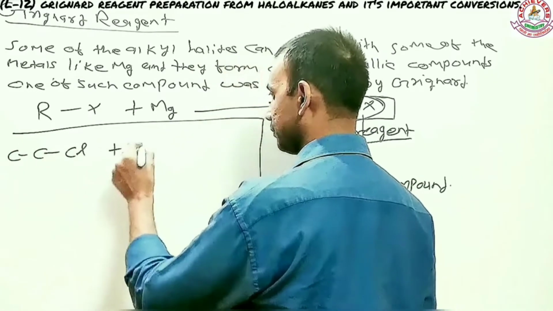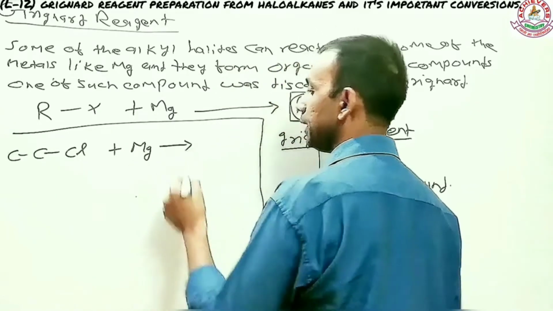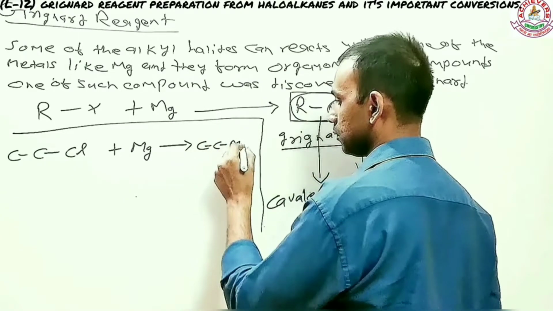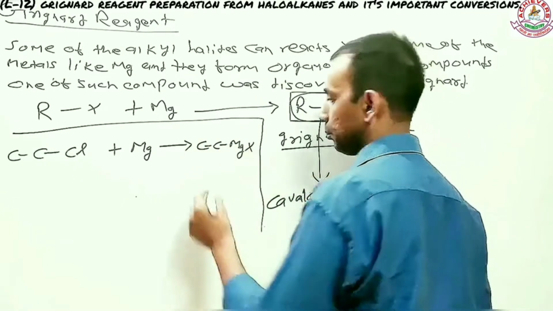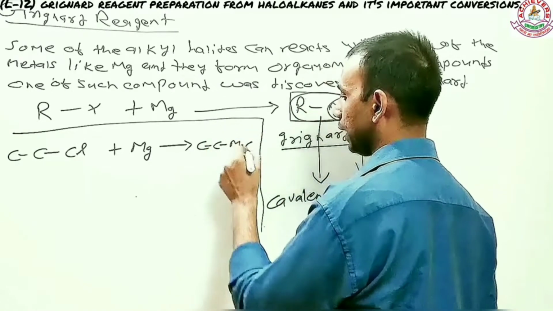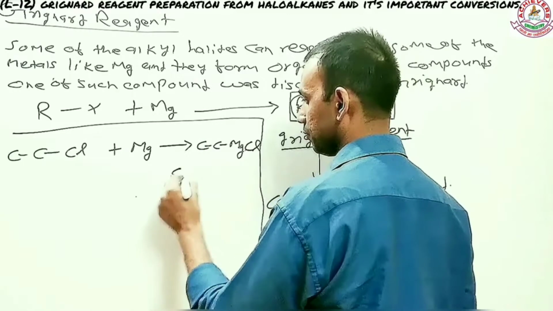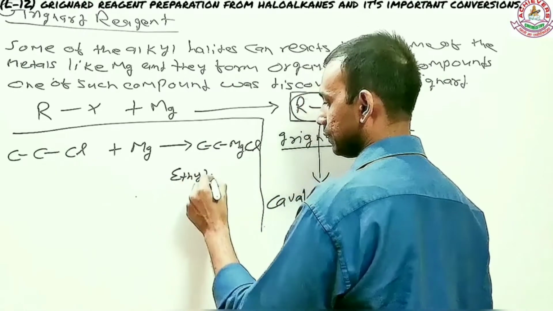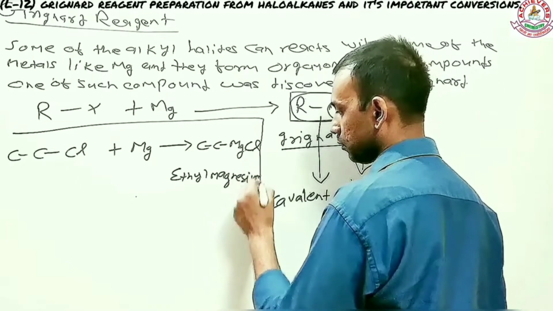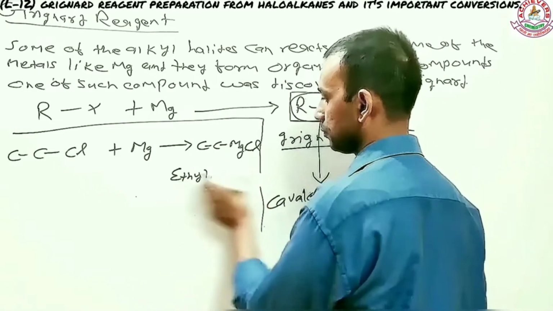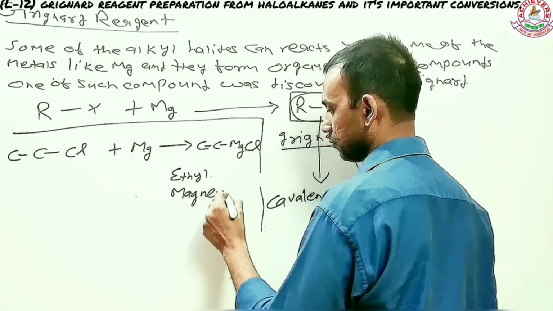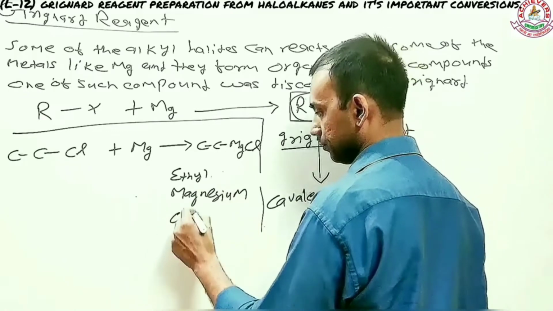When chloroethane reacts with magnesium, it forms this compound, which is called ethyl magnesium chloride.